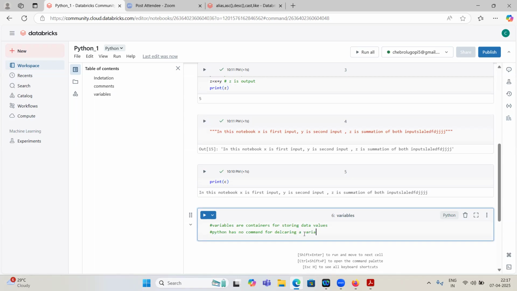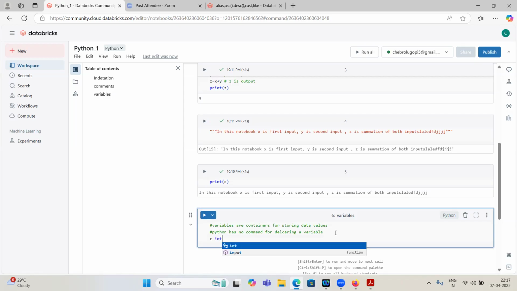Then how will it know? We are not declaring the data type. In C language we will declare, like C int, like this we will declare. But in Python we don't declare variables. So the data type will be inferred. Python will interpret the data type itself.